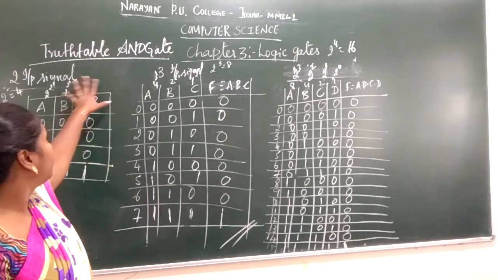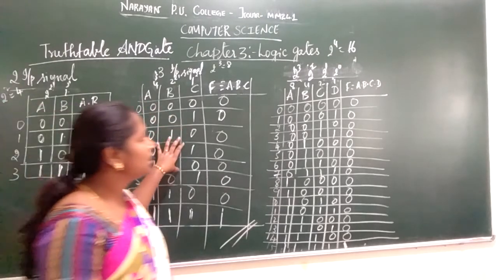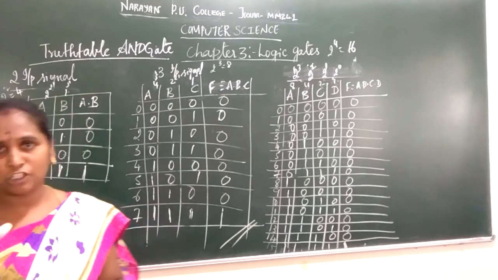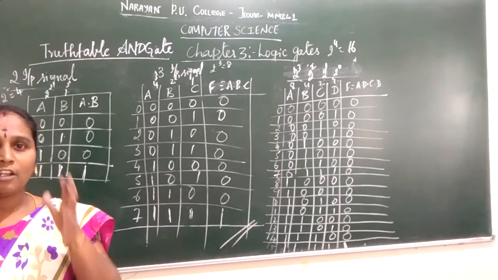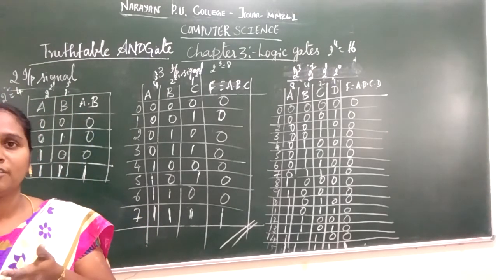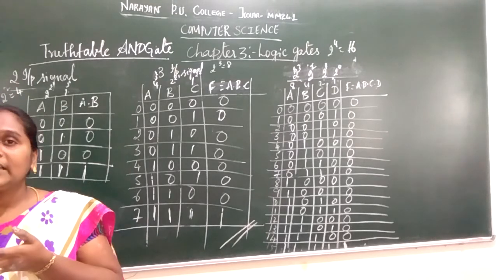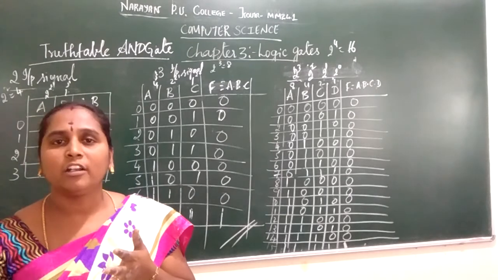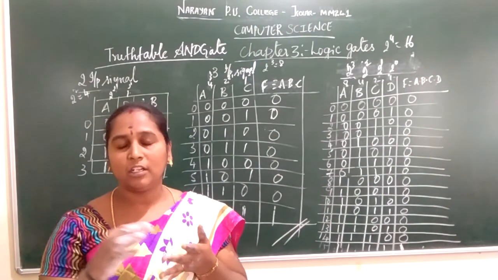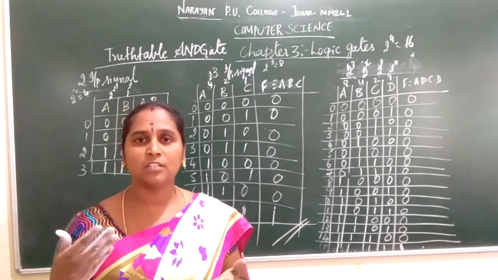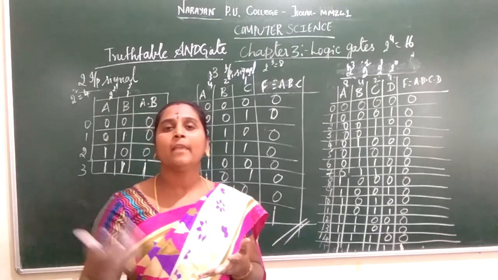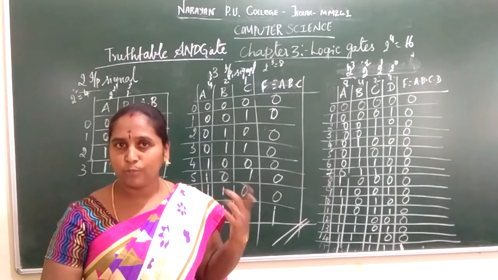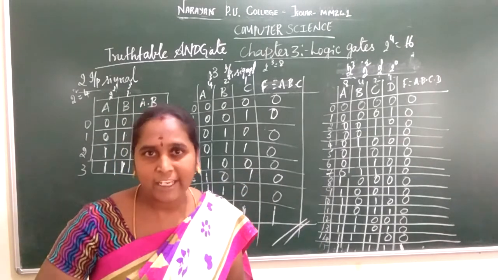So we have seen 2 input, 3 input, and 4 input signals. We have discussed the first type of classification of a logic gate, which is the basic gates. Under that we discussed 3 types: the NOT gate, OR gate, and AND gate. The NOT gate is also called the inverter gate. It accepts only one input signal and produces one output signal. The output is always opposite to the input.